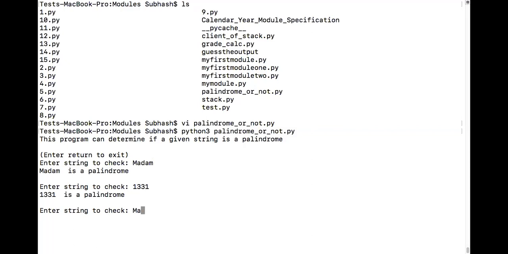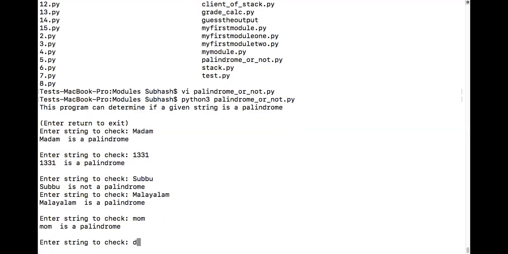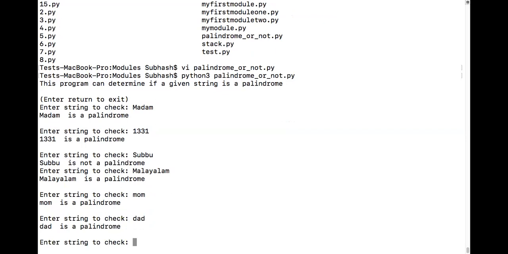So when I say SUBBU, is it a palindrome? It says Subbu is not a palindrome. Enter string to check. Did you see? Give me one more, anything. Let me say Malayalam. Okay, it is a palindrome. Did you see? Mom and dad: mom palindrome, dad palindrome. You getting it?